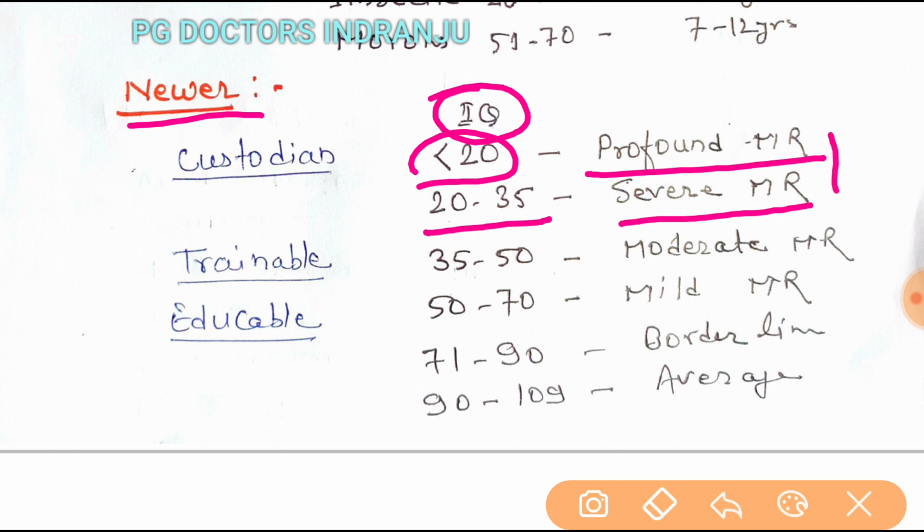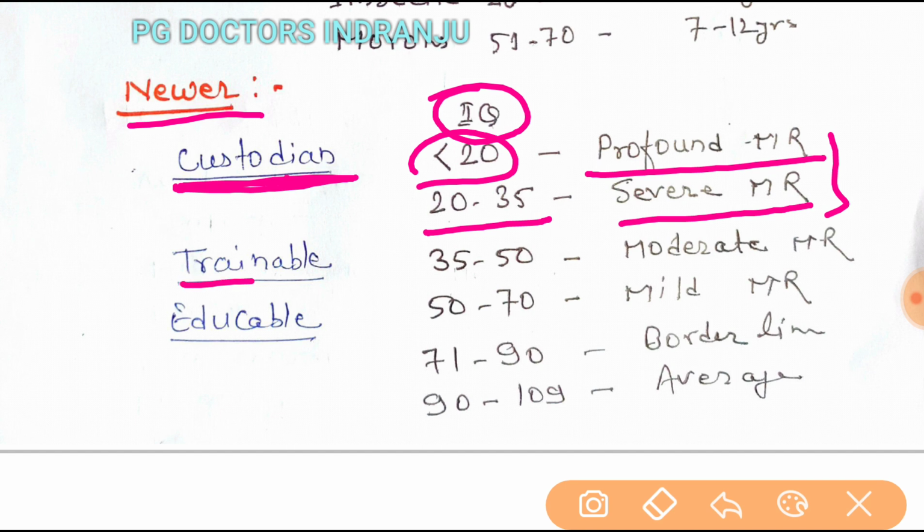Both are under the custodian category. Custodian means the person is under custody; they cannot do anything on their own and can do all things only with the support of another person.